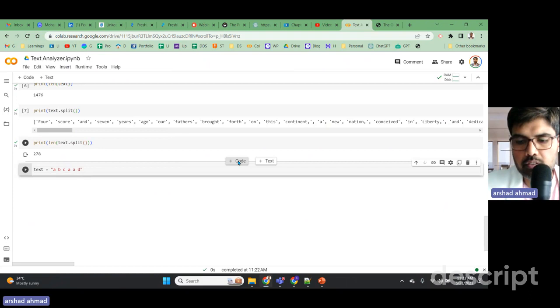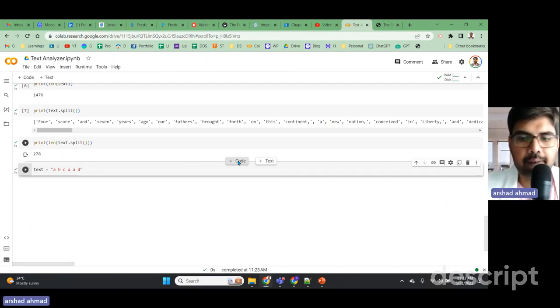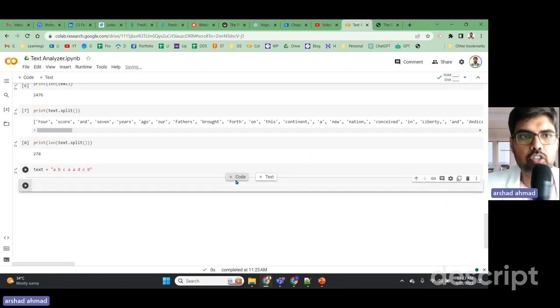Now, this is where we do the text. Let me see the text once. Suppose this is a simple word that is there. Next, I want to repeat the same process that I have done on the top, that is text split.